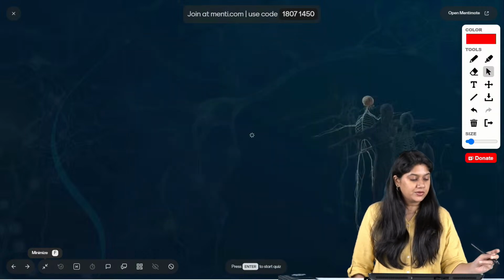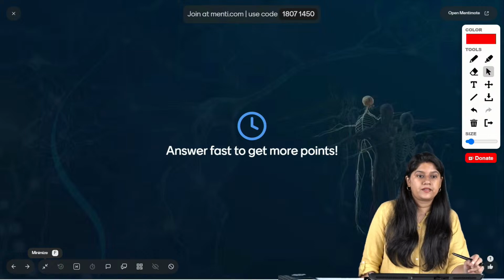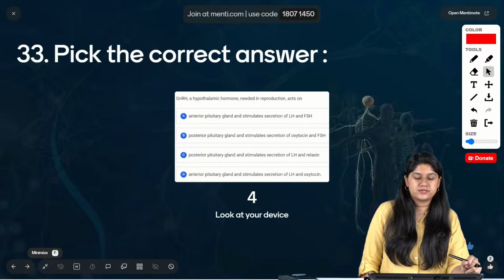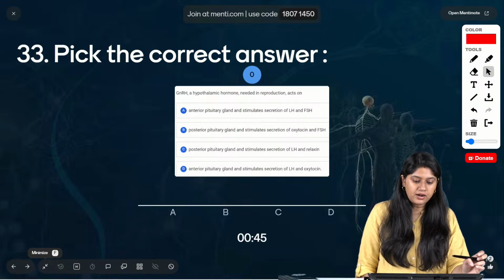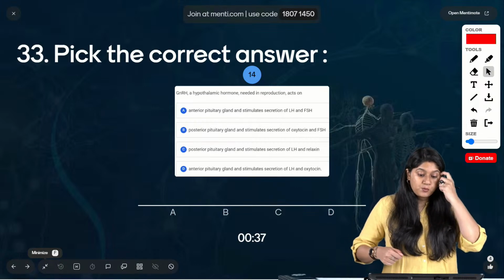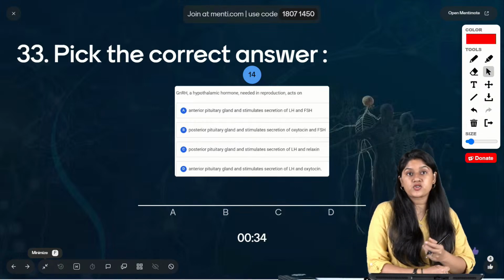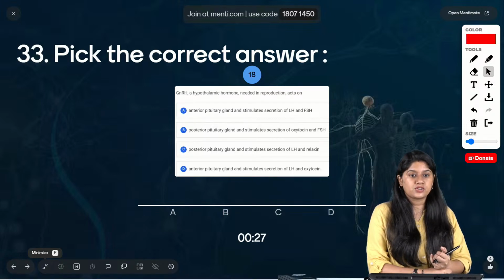Let's go. Question number 33. Hormones released by the adrenal medulla... GnRH, a hypothalamic hormone needed in reproduction, acts on which gland? Anterior pituitary gland, stimulating the secretion of LH and FSH; posterior pituitary gland, stimulating oxytocin and FSH; posterior pituitary gland, stimulating LH and relaxin; or anterior pituitary gland, stimulating LH and oxytocin.